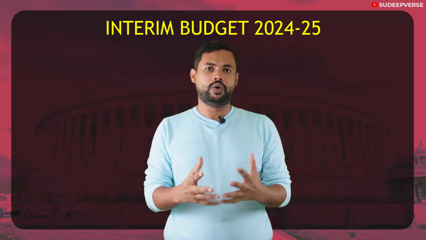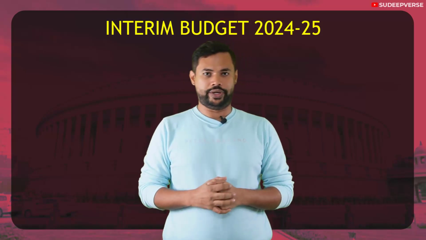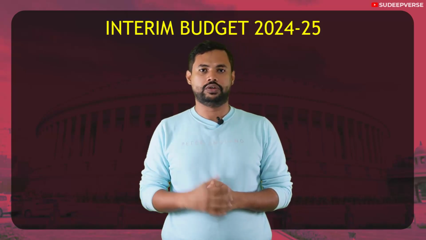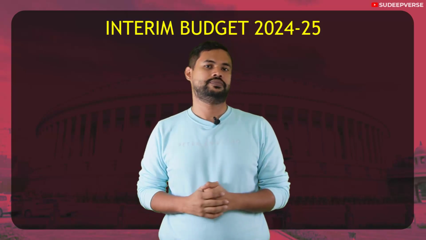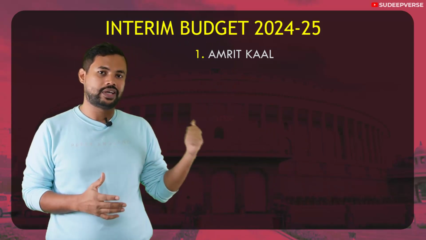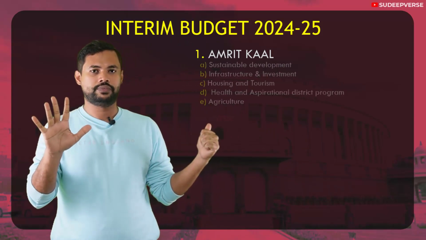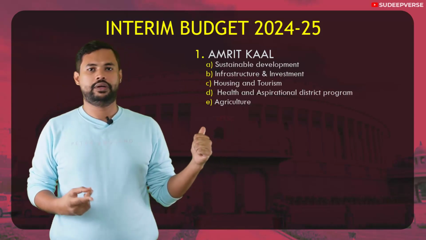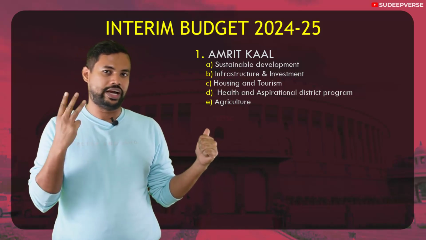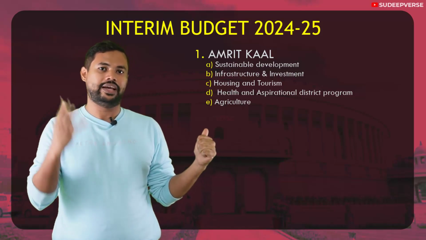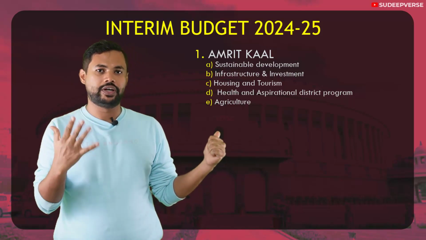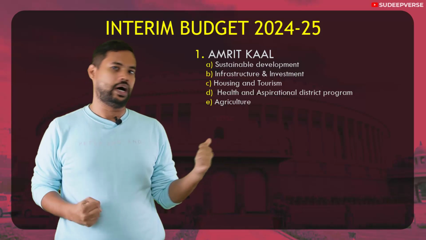Now let us dwell into some of the important announcements or important allocation of resources done by our finance minister. This discussion will happen in different thematics. The first theme that I will discuss is the Amrit Kal theme. The Amrit Kal theme itself is divided into 5 verticals. The first vertical is sustainable development. The second vertical is infrastructure and investment. The third vertical is housing and tourism. The fourth vertical is health and aspirational district program. And the fifth vertical is agriculture. These 5 verticals are put under the thematic called Amrit Kal.